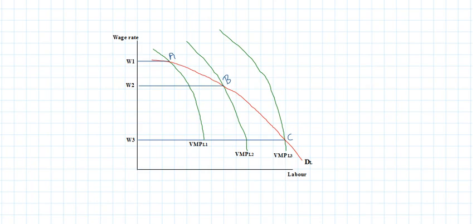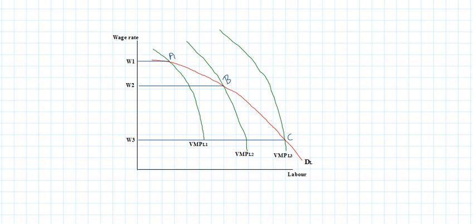So now there is an inverse relationship between the wage rate and the value of marginal product of labor. As the wage rate is falling, the value of marginal product of labor is increasing. When we combine the points of intersection of these VMPL curves with the wage rate, we can join these points A, B, C, and we can draw a line which is being reflected by the red curve in this diagram.